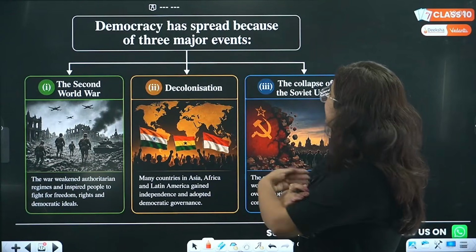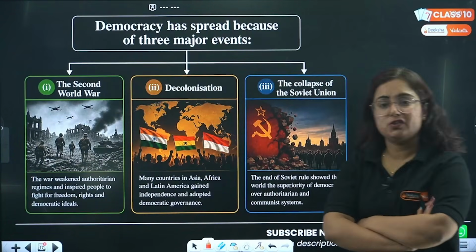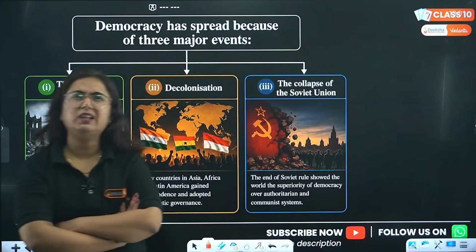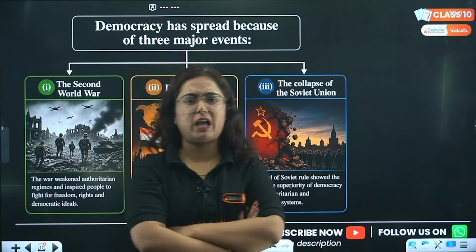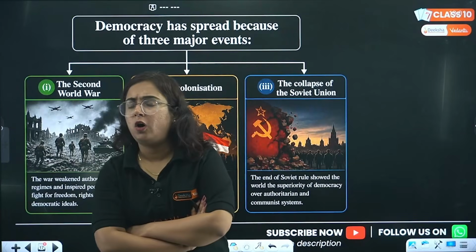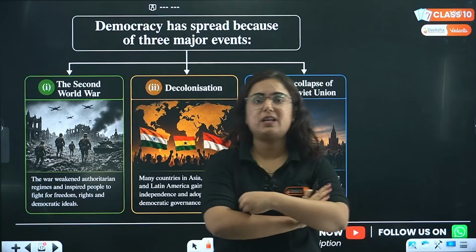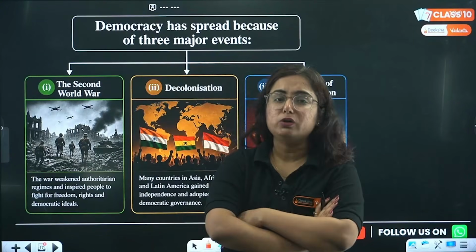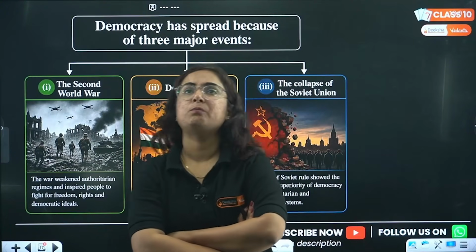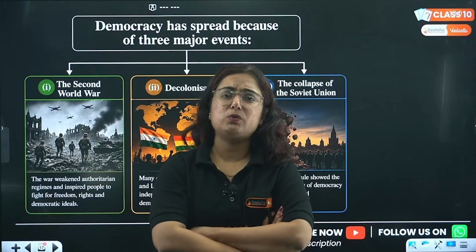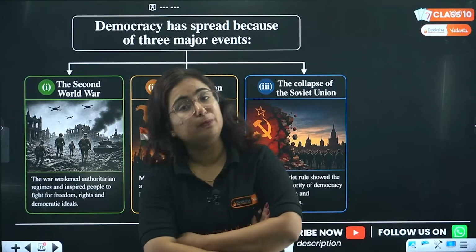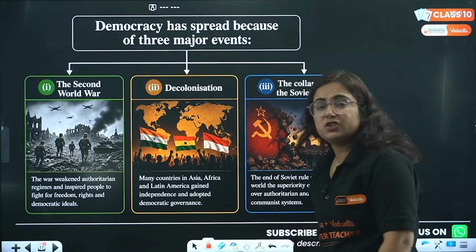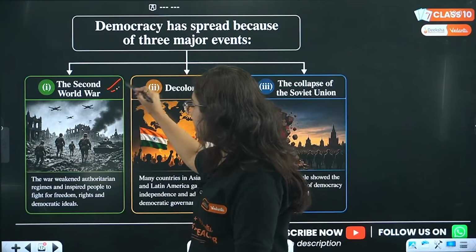End of the chapter, democracy has spread because of major reasons. Before these reasons, there was not democracy in all the countries. India did not have it before 1947. Or if we talk about various countries that were under the clutches of colonialism by the European countries, and a lot of countries which had not got freedom from the monarchy, right? So these are the three events which changed a lot, like the Second World War, right?